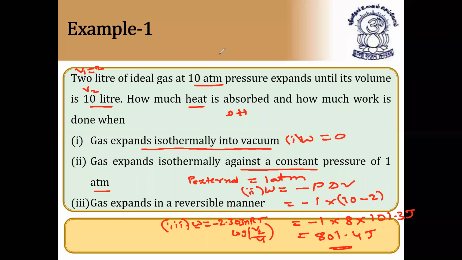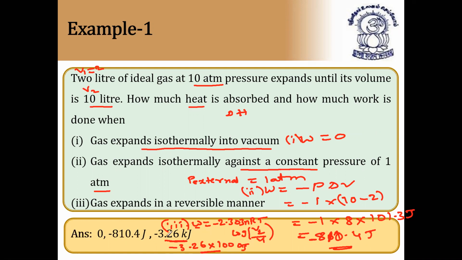Let us check the answer now. First case it is 0, as I told you. Second case it is minus 810. This is minus, because I forgot to write minus here. So it is minus 810.4 joules. And third case it is minus 3.26 kilojoules. Kilojoules means it should be minus 3.26 into 1000 joules.